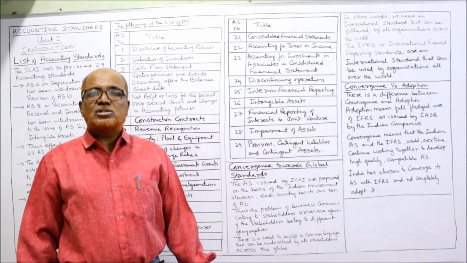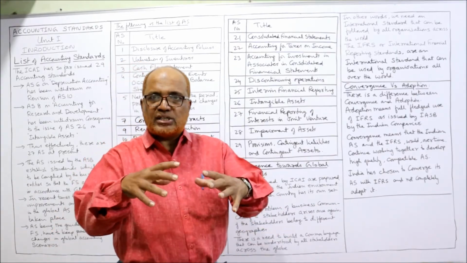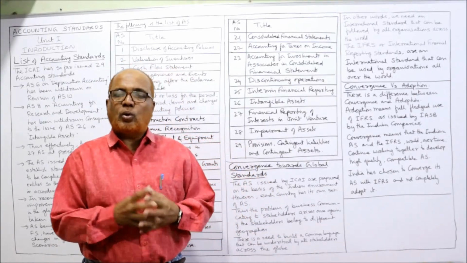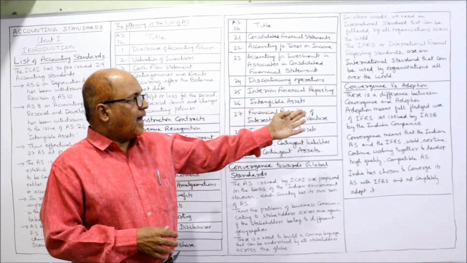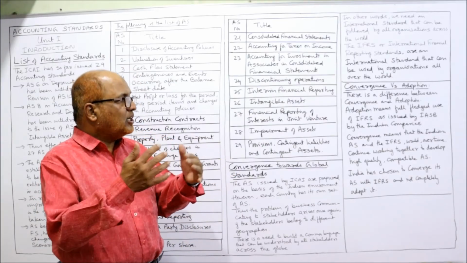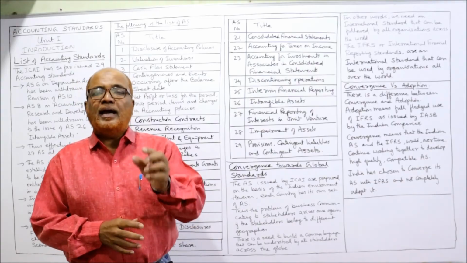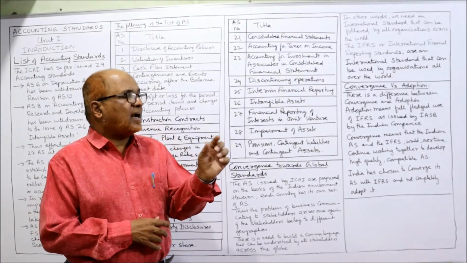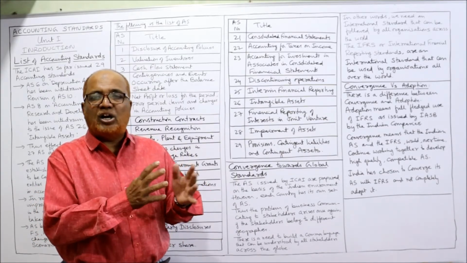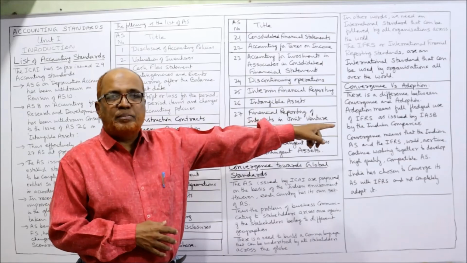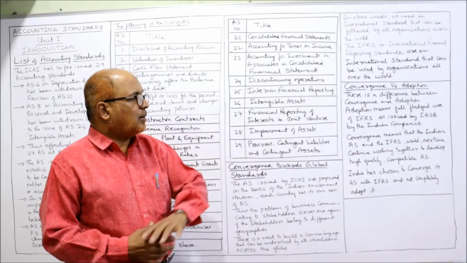Now, convergence versus adoption. These two terms are different, convergence and adoption. So what is the difference between convergence and adoption? Adoption means full-fledged use of IFRS as issued by IASB, International Accounting Standard Board. IASB stands for International Accounting Standard Board. This IASB has issued IFRS, to be used by the Indian companies.